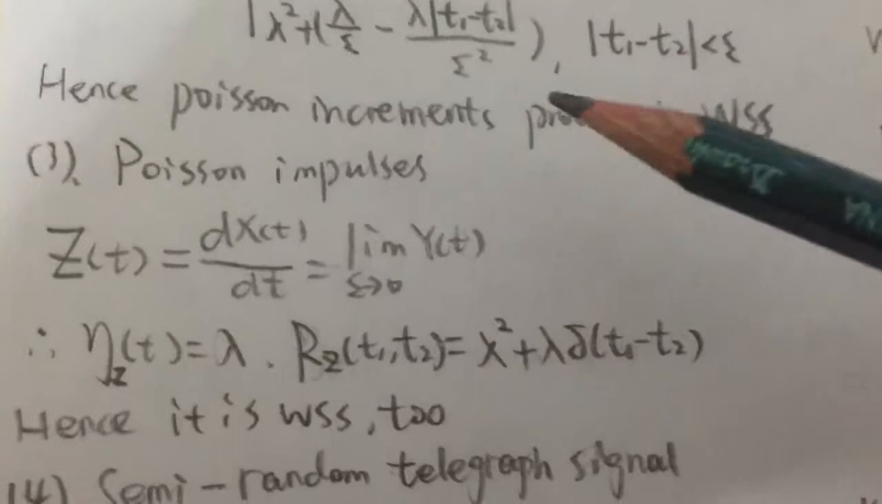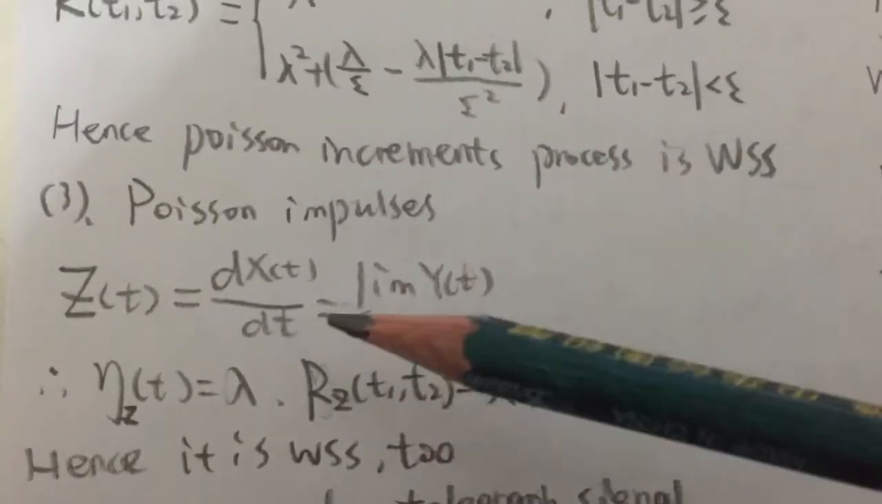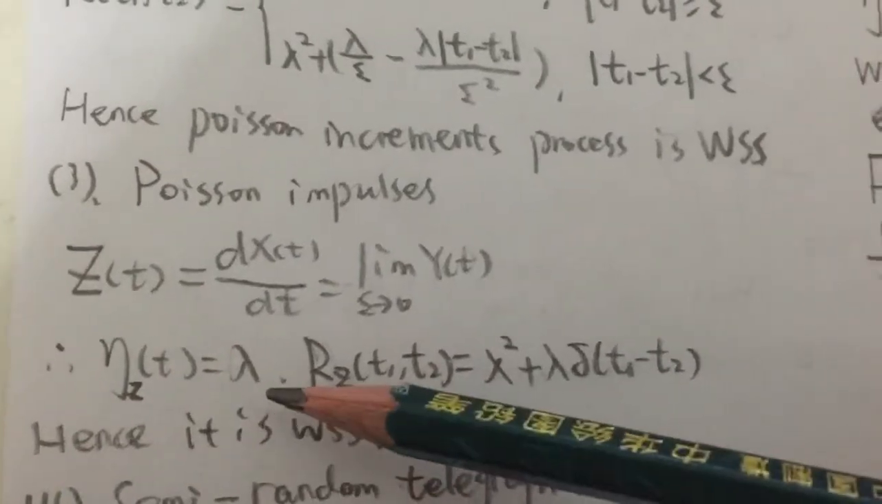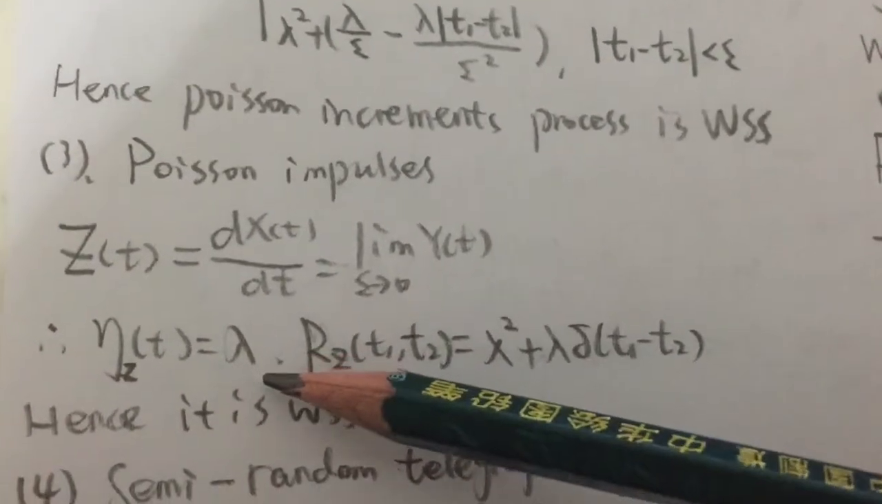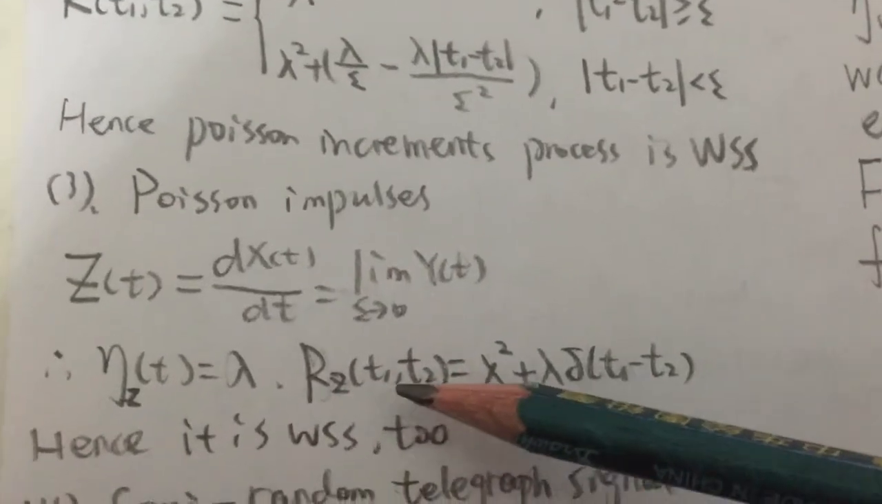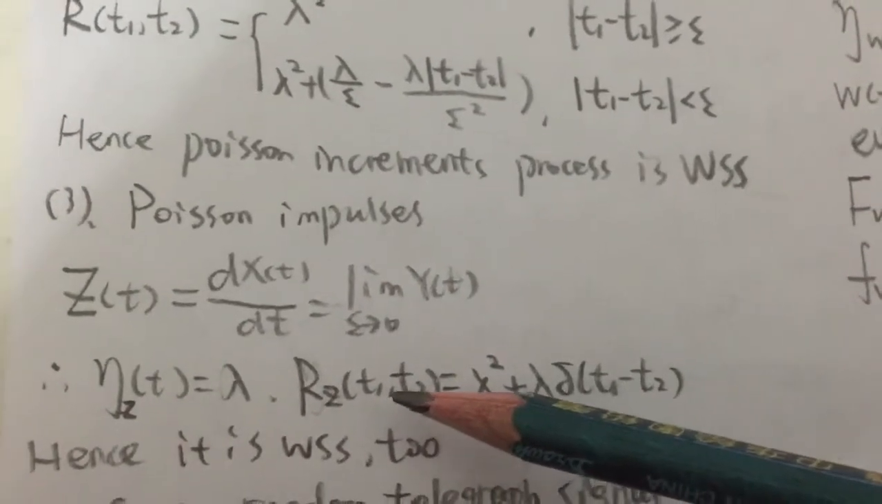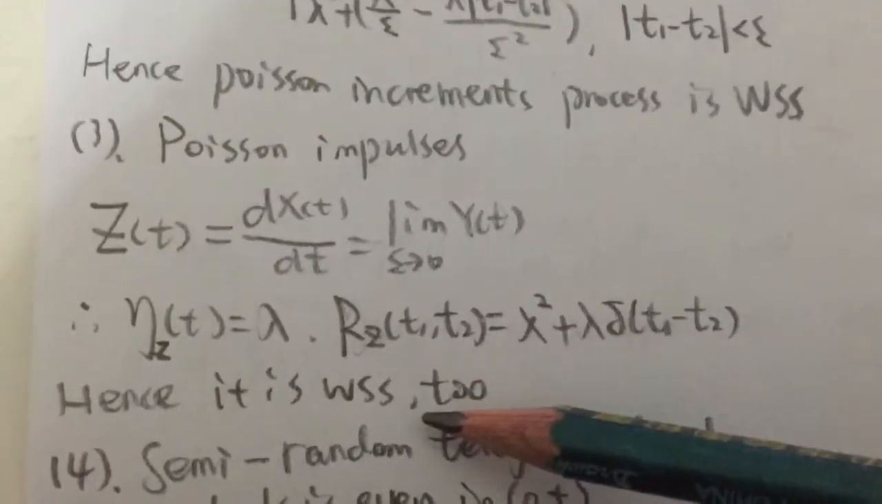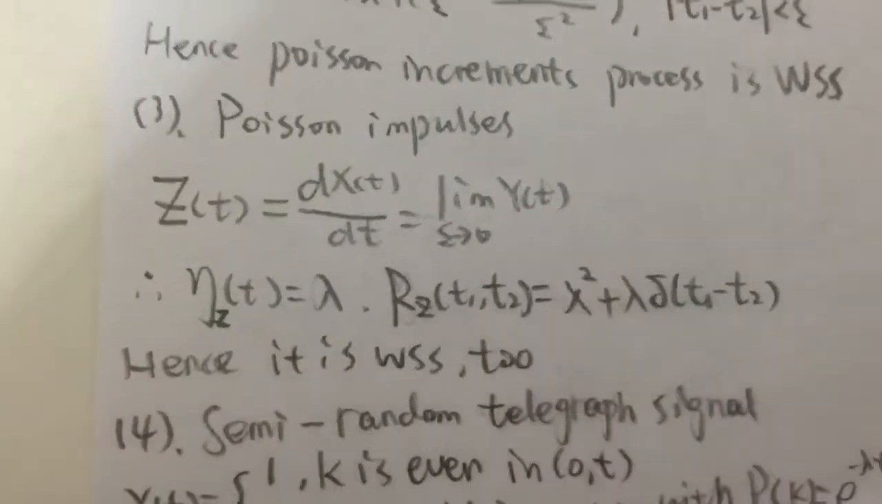And third, we look at Poisson impulses. It's in this formula. So the expectation is lambda, and the autocorrelation function is in this formula. Hence, it is WSS too.